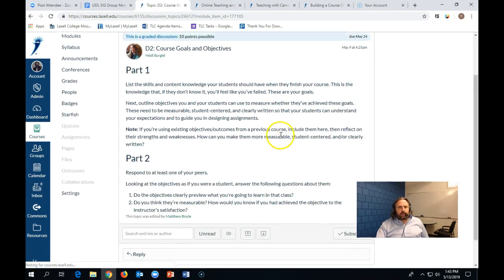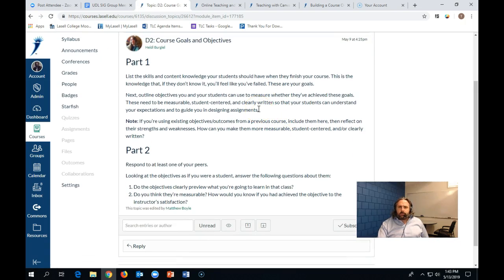For assignments for the week, you can read this when you get to that particular assignment, but this is the discussion for the week. It surrounds course goals and objectives. The only thing I want to identify is here. If you're using existing objectives from a previous course, we'd like you to include those here and reflect on their strengths and weaknesses. The reason we put that note in there is that some of you may be teaching from an existing course that has already been provided for you, or some of you may be using a syllabus which has already been provided for you.